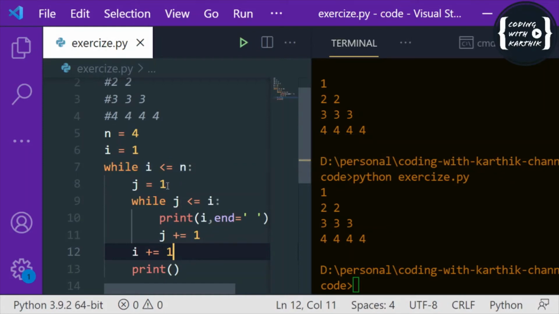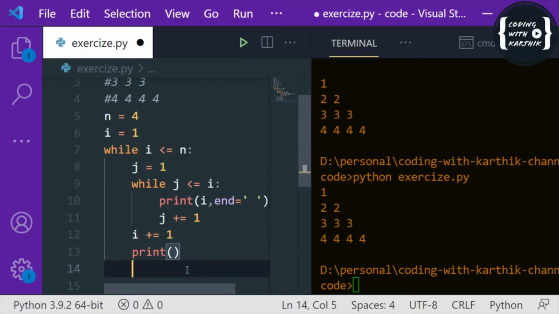Again j equals 1, so 1 less than or equal to 2, true, and it will print 2 since i is 2. And j becomes 2 again, 2 less than or equal to 2, true, then it will print 2. And j becomes 3, the condition is false, so it will come out of this inner loop. Here i becomes 3, so 3 less than or equal to 4, true. This is how it goes, and when i becomes 5, 5 less than or equal to 4 is false, so it will exit the loop.